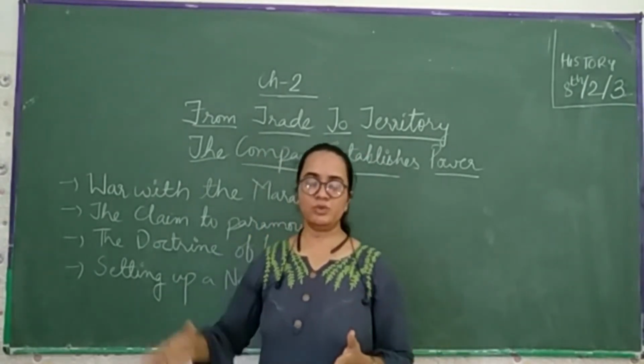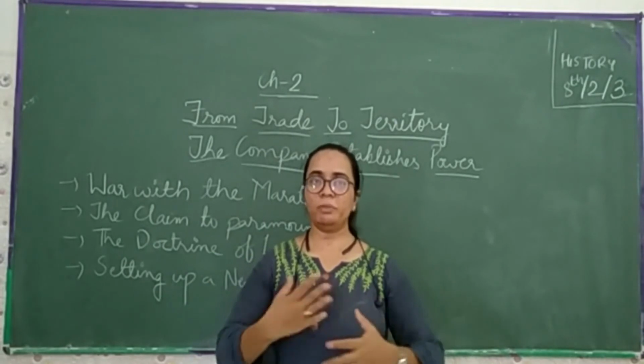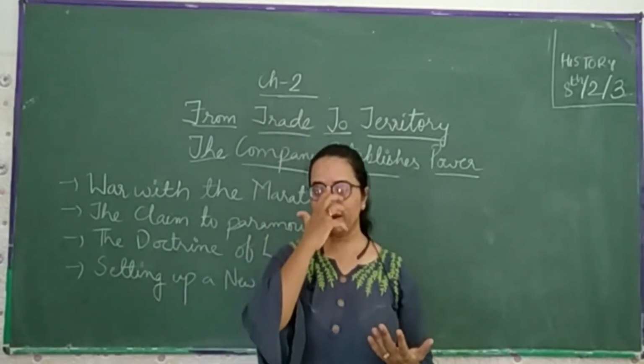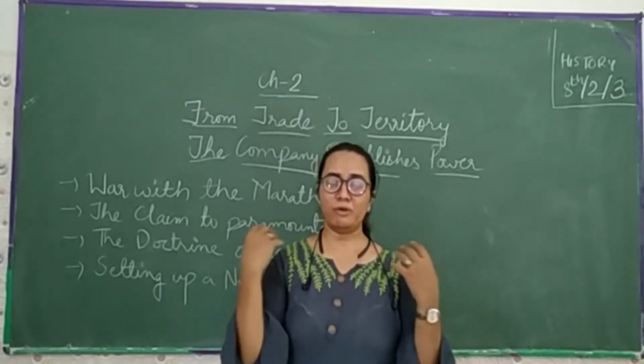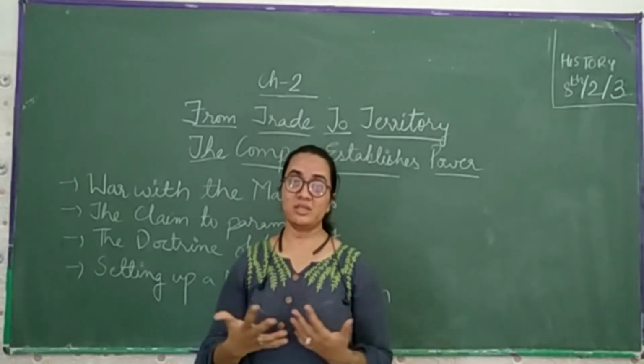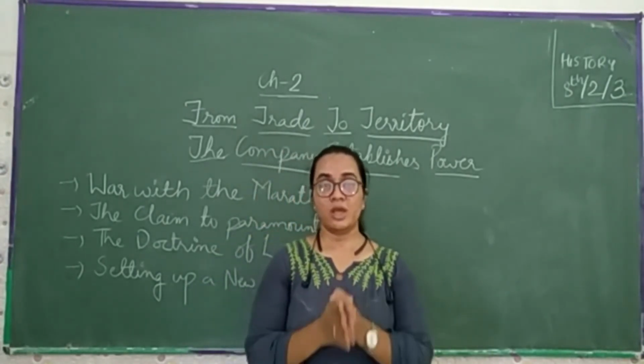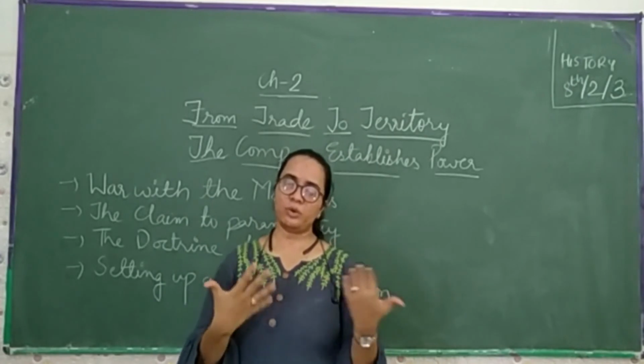So these are the things which we have learned: how slowly and gradually, over a period of time, the British expanded their territory and conquered our India. By using a number of tricks and tactics, they used to rule over us. So these are the things which we learn here. Now we can go further to learn more.